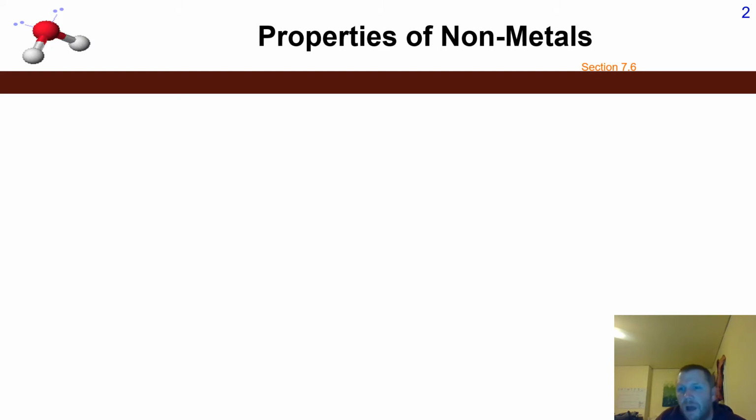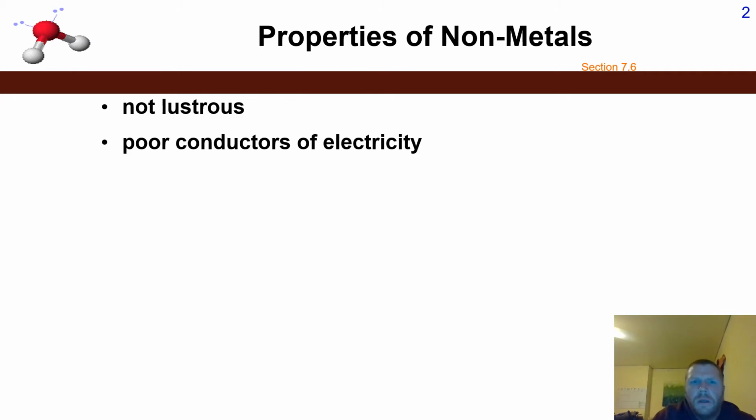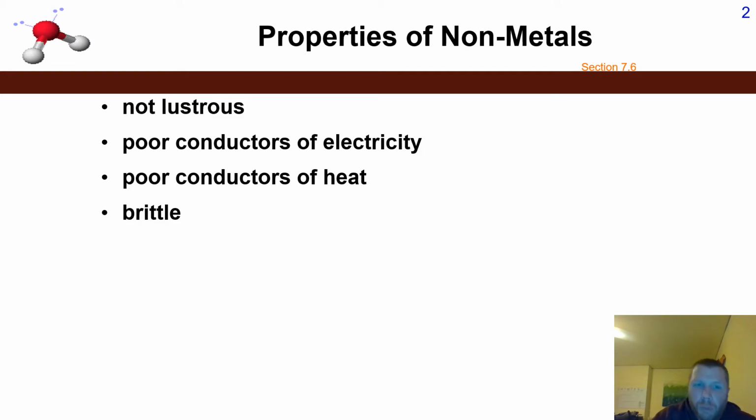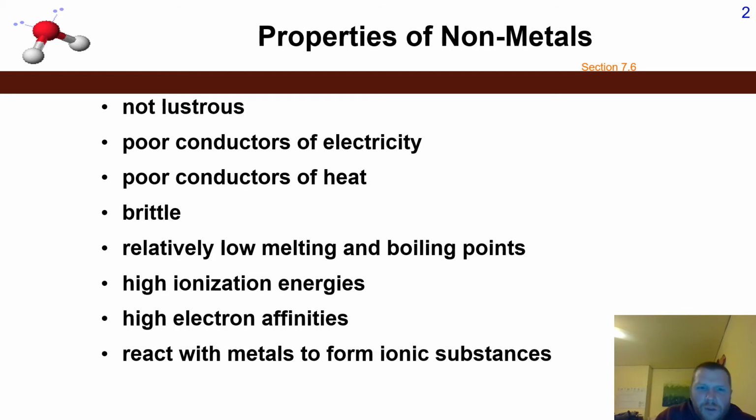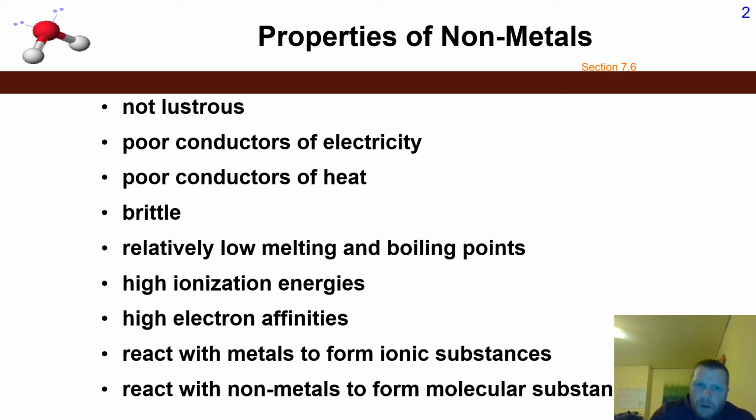Okay, now properties of nonmetals. Well, nonmetals are non-lustrous. They are poor conductors of electricity. They are poor conductors of heat. They are brittle. They have relatively low melting and boiling points. They have high ionization energies, high electron affinities, and react with metals to form ionic substances. So basically, whatever a metal is, a nonmetal is going to be more or less the opposite of it. They are going to react with nonmetals on the other hand, and whenever they do so, they're going to form molecular substances.